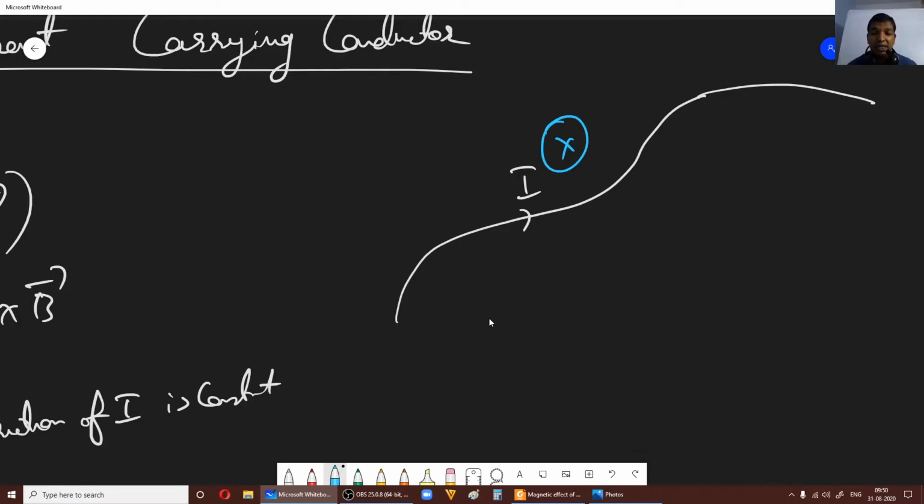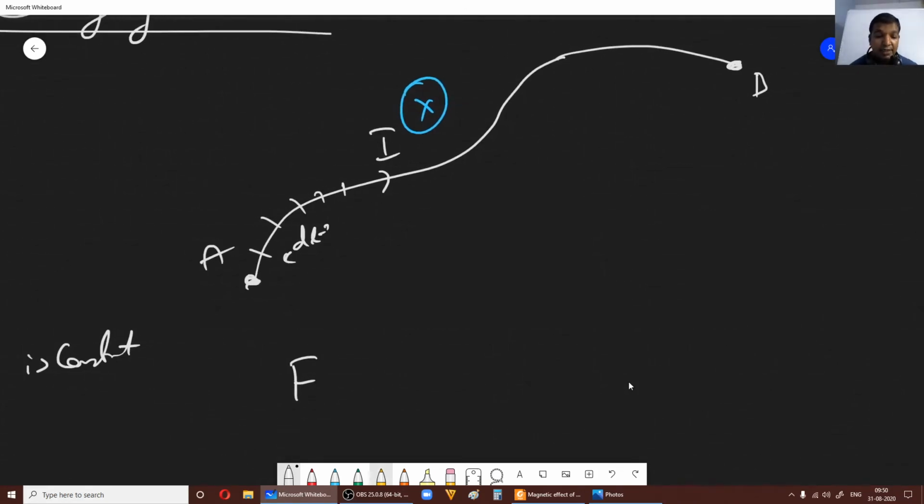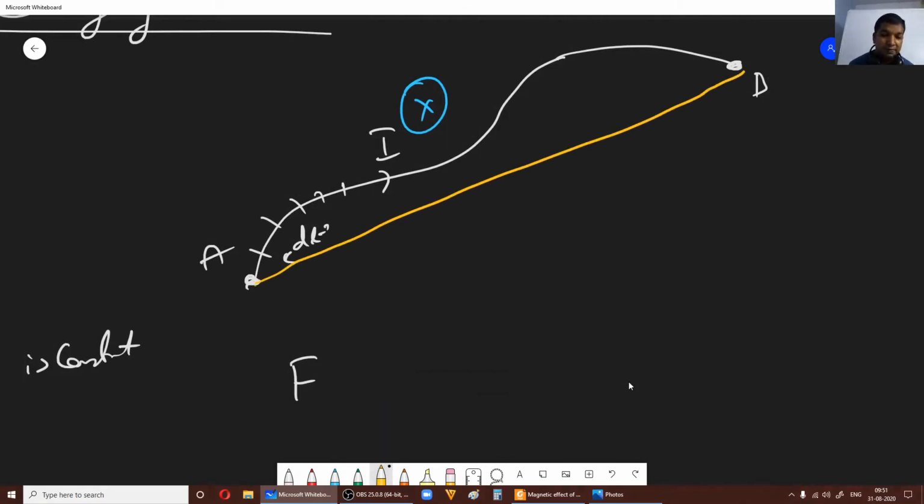How will you find the force acting on this complete wire with ends A and B? We break it into small elements dl, and finally when you get the result, the force acting on this wire AB is the same as for a straight conductor from A to B. There is no actual straight conductor; you have to imagine that there is one from A to B carrying the same current I.